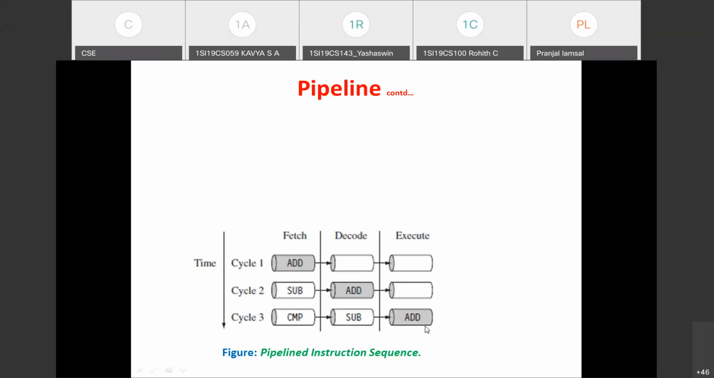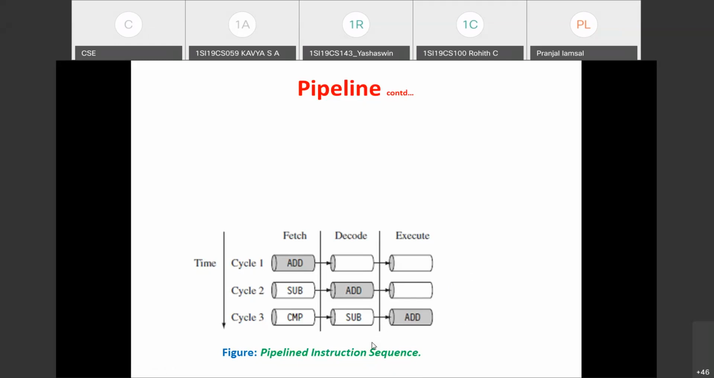While executing add instruction, what is being performed? Overlapped operation. Sub instruction has already been decoded, right? What happens in the next cycle? Fourth cycle. Sub instruction will be executed, right? One cycle it takes further.